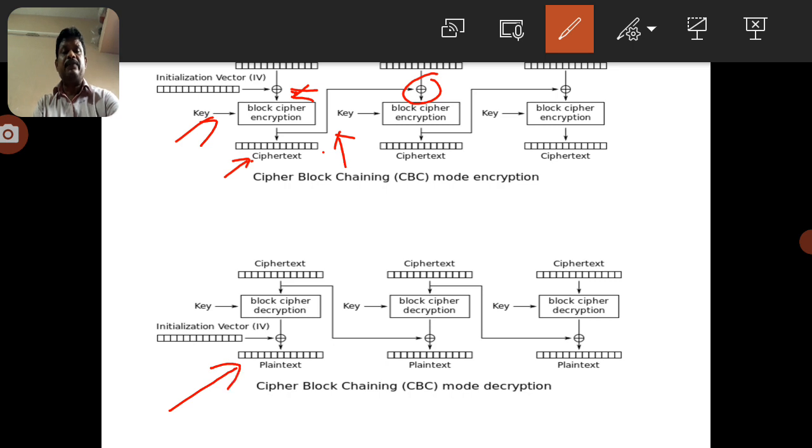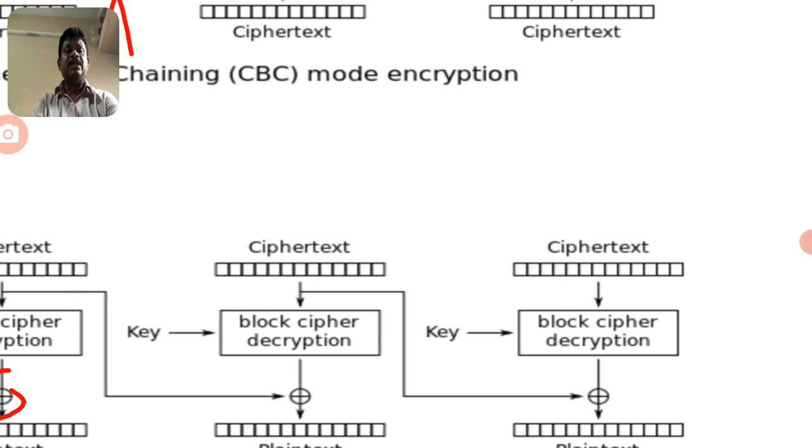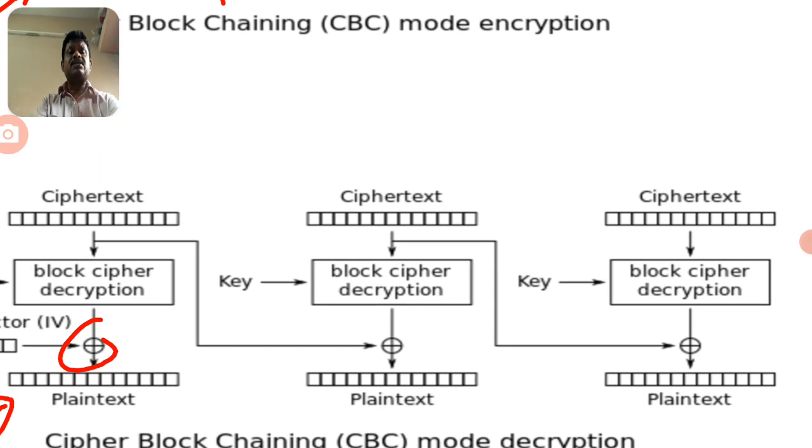With the help of the initial vector exclusive-ORed with the decrypted data, we finally derive the plain text. Now you can observe that the second block decryption takes the first block cipher data.